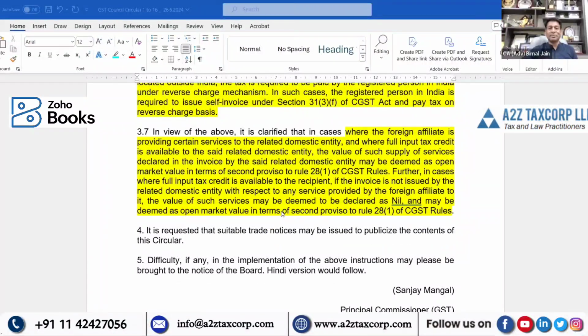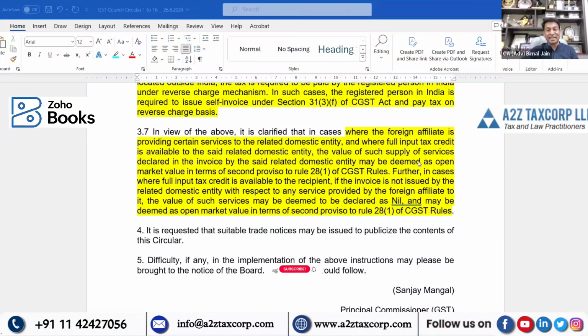In view of the above, it is now clarified that where a foreign affiliate provides certain services to the related domestic entity and where full ITC is available to the said related domestic entity, the value of such supply of service declared in the invoice by the said related domestic entity, because he will generate the self-invoice to himself, may be deemed as open market value in terms of second proviso of Rule 28, Sub-Rule 1.